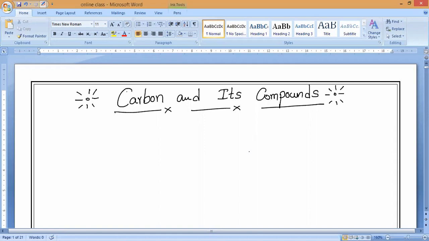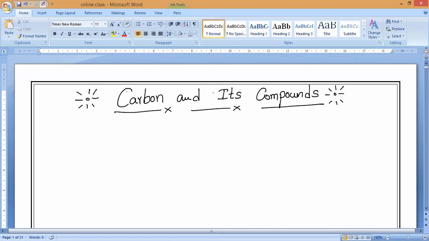So listen carefully and try to note it down whenever I say something. This is a chapter from which people can ask more MCQs as well as descriptive questions. Each and every point in these carbon compounds can turn into an MCQ. So first, coming to our chapter name, carbon and its compounds.